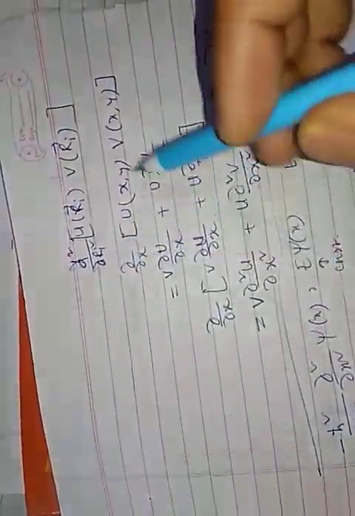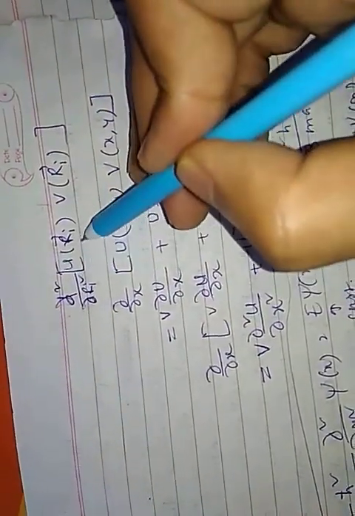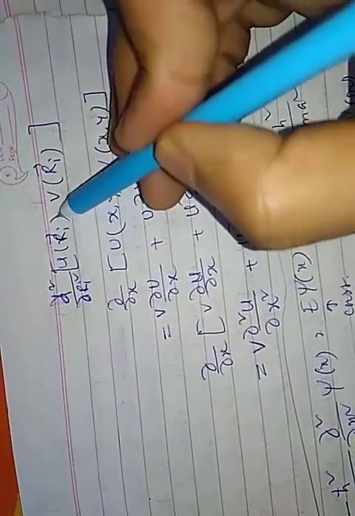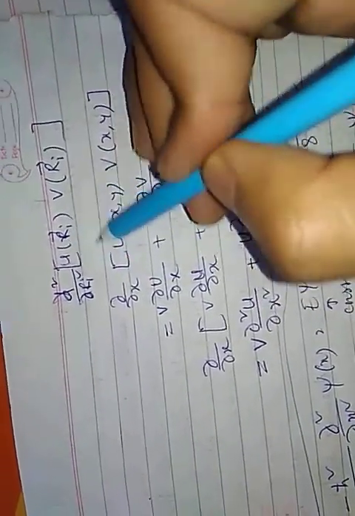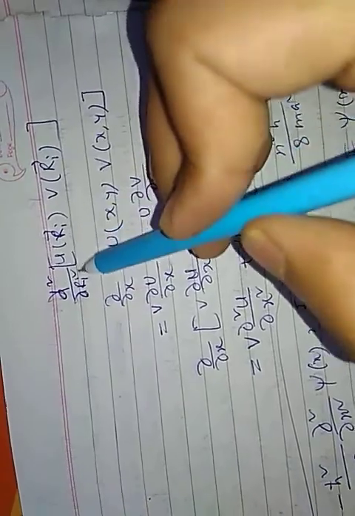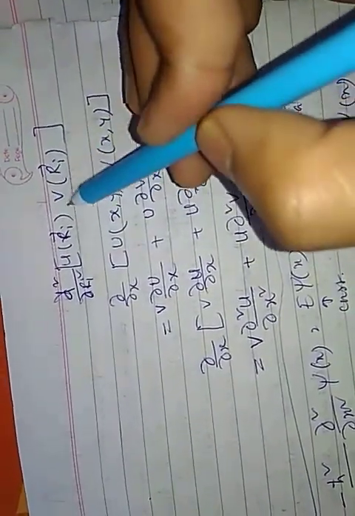So you can see that if I have two functions, let's say u is a function of Ri and v is also a function of Ri, then that is the present case. One is the electronic function, another is the nuclear wave function.